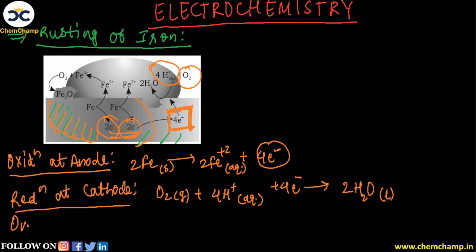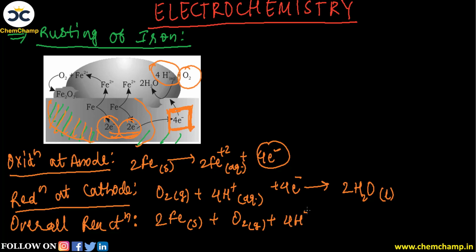Now here we can also write the overall reaction, and in this case it will be the sum of oxidation and reduction reaction, and whatever is common in it, you have to eliminate it. For example, the electrons are common. So here we write it like this: 2 times of Fe, let me write the physical state, 2 times of Fe when it is combining with oxygen and H plus ion, that is 4H plus ion. So in this case it will produce as a product 2 Fe plus 2 ion, which we were getting at the anode. Then it will produce 2 water molecule which is produced at cathode, and this will be in liquid state.